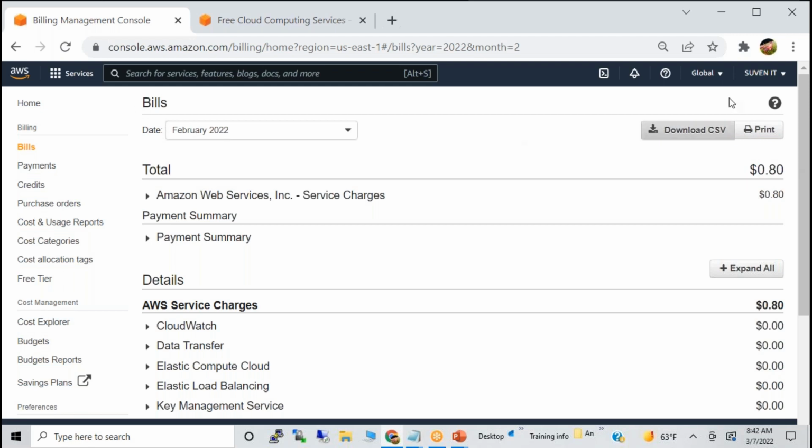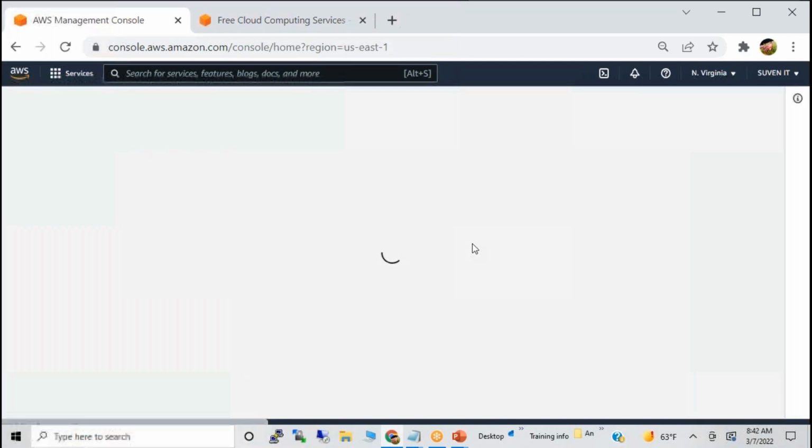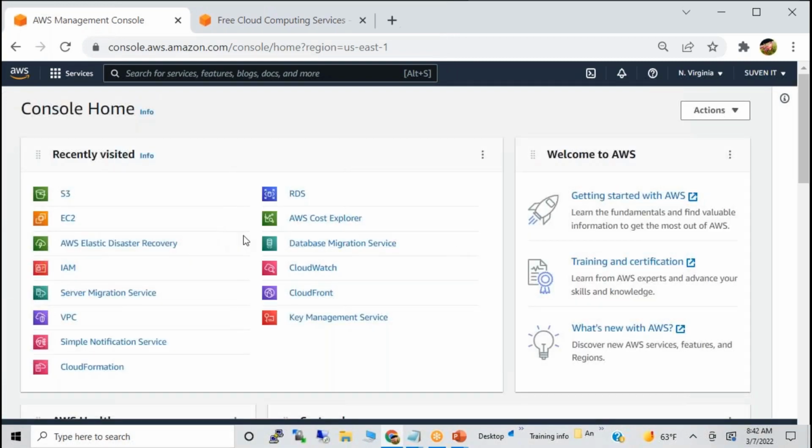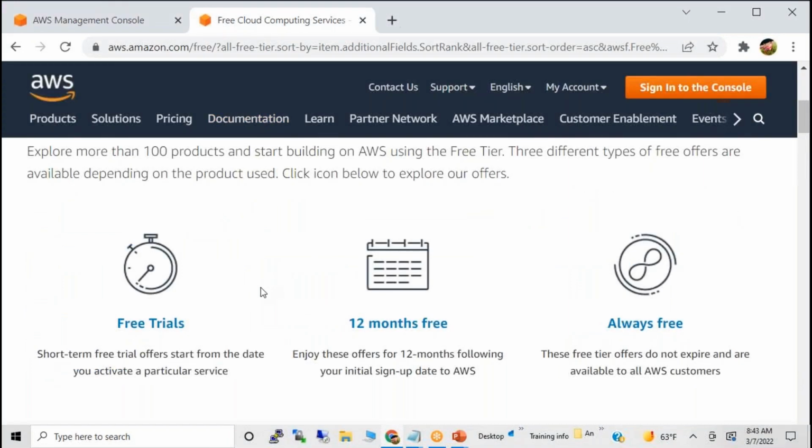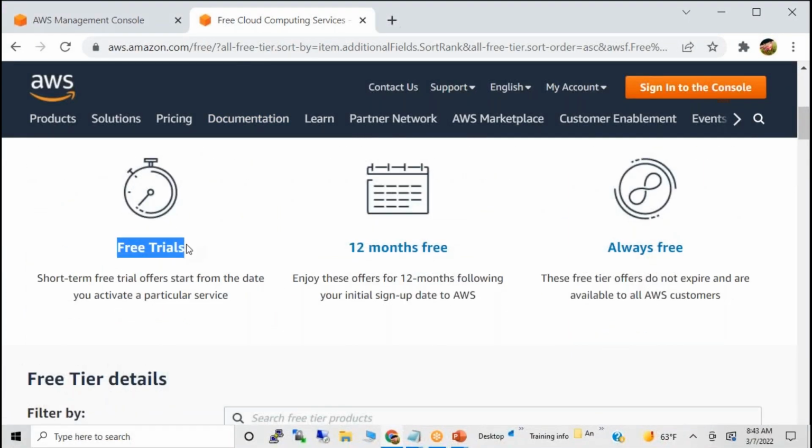Okay, but keep an eye on that, because sometimes by mistake, if you create big servers or big infrastructure, then there will be charges. So make sure that once you create the AWS account, you use only the free tier. The free tier means it is one year free.